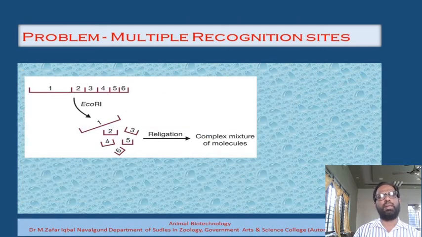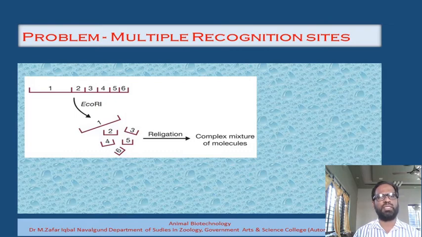The second problem is the problem with multiple recognition sites. As already said, as the genome size increases, there is a likely possibility of having more recognition sequences for a particular restriction endonuclease. If one or two restriction recognition sites are present, then we can use the technique called site-directed mutagenesis to change one or two nucleotides to some other nucleotide. But in the case of Bacteriophage lambda, there are multiple such sites present, and you can't use that technique for such a condition.